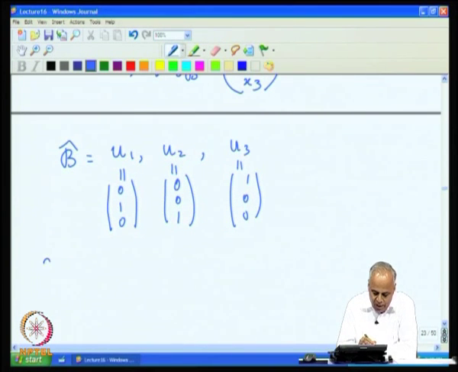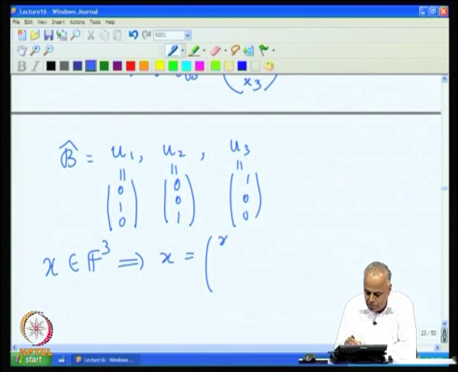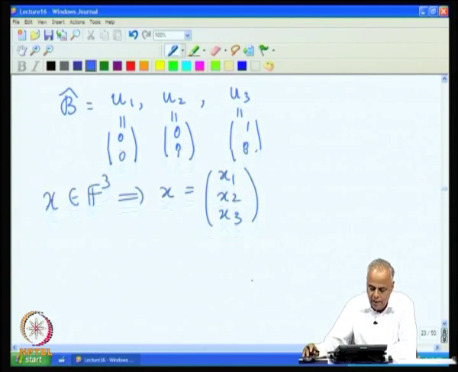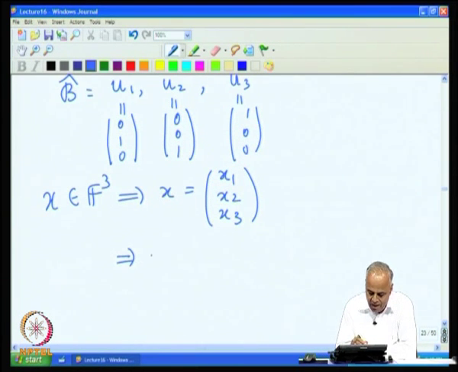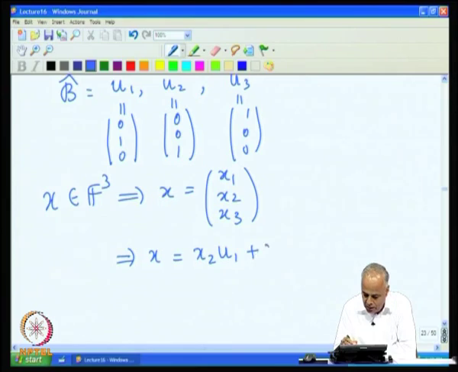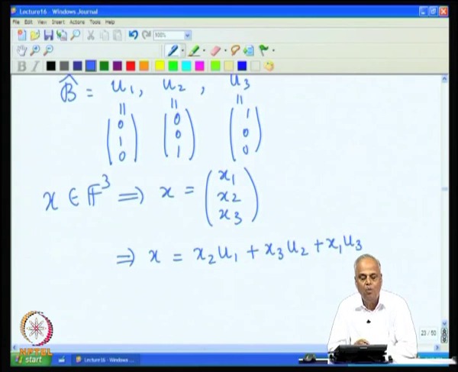Now, if we take any vector x in F^3, x is of the form (x1, x2, x3), then x is now x2 times u1 plus x3 times u2 plus x1 times u3. So, what is the first component of x with respect to this ordered basis?